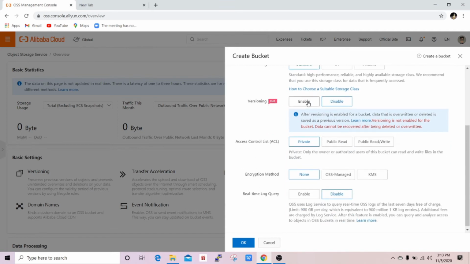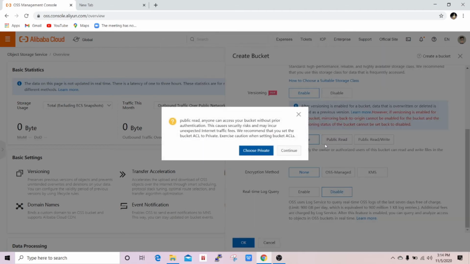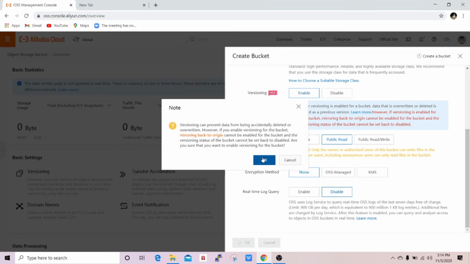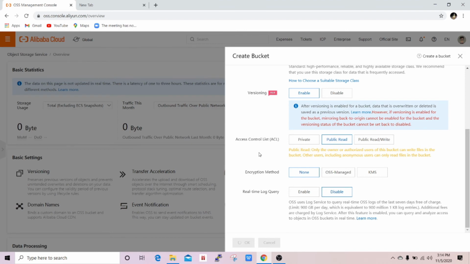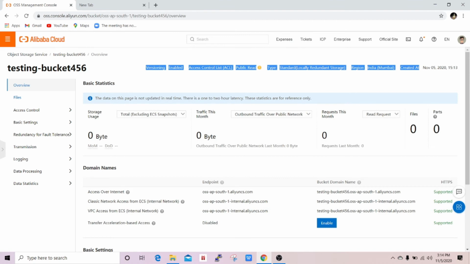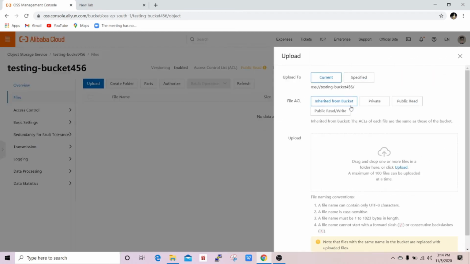Versioning. I enable versioning. Then access control list, which means if I make it public read, then our bucket is publicly readable. All the settings I kept by default. Let's say our bucket is created, that is testing bucket 1456. Our versioning is enabled here. Go to the file option. Our bucket is empty. Upload some files.